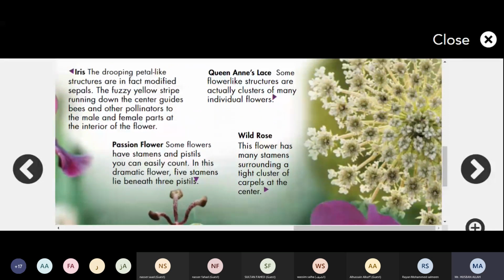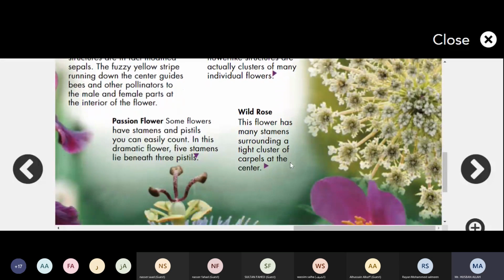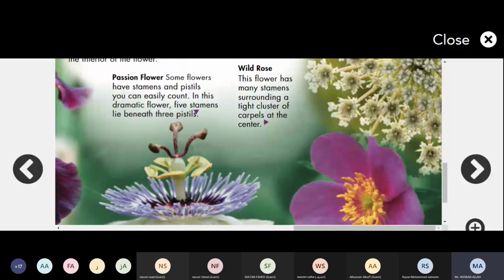Okay, next we have, as we discussed, queen Anne's lace. Some flower-like structures are actually clusters of many individual flowers, right? Like you can see here in the queen Anne's lace, these are clusters of flowers, and it looks like one flower, but these are many flowers. The last one we have is wild rose. This flower has many stamens, right? Surrounding a tight cluster of carpels in the center. So you can see it has many stamens, and they are surrounding the carpels which are present in the center.